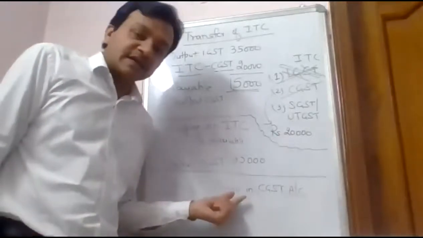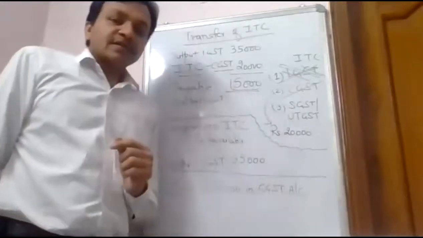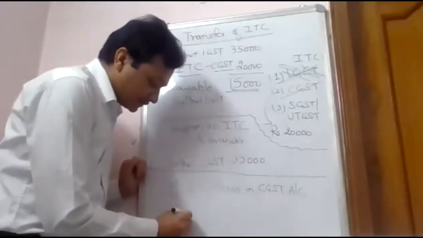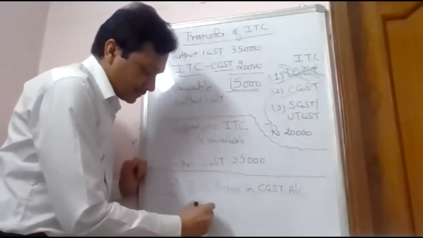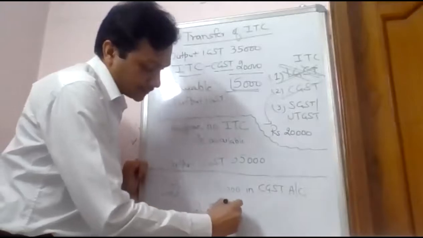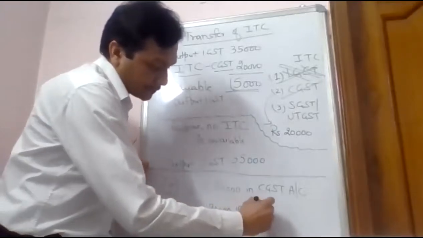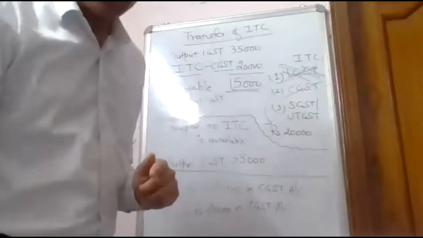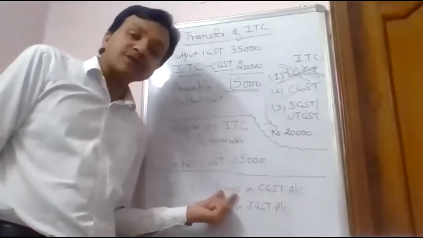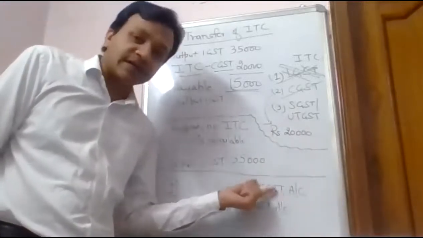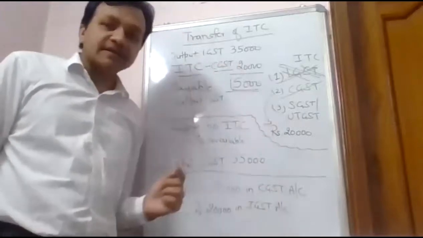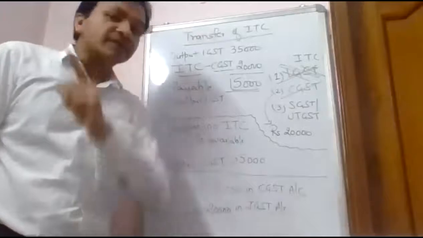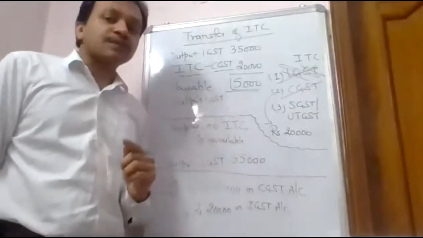First, there is a decrease in CGST, and because of this, there is a decrease in what? IGST, the integrated account. So what is the job of the government? Government has to transfer 20,000 from the central tax account, which I am claiming as ITC, towards which account? The integrated tax account. Because of central tax, my integrated tax balance falls.